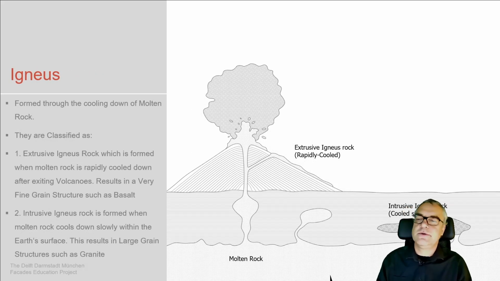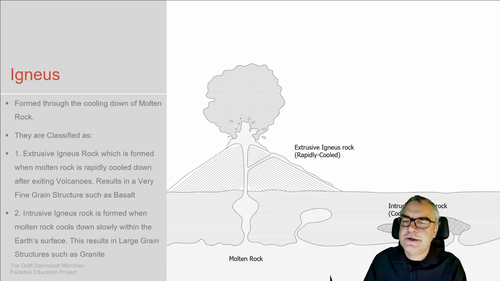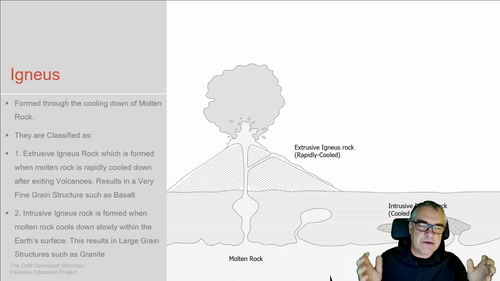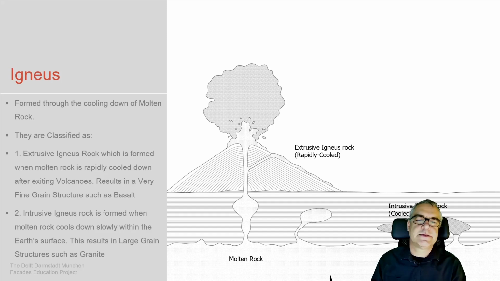Igneous: the volcanoes, so the eruption itself, which is defined as extrusive igneous rocks, which is the magma being sprayed out, being lava, and then finding its position and then cooling.